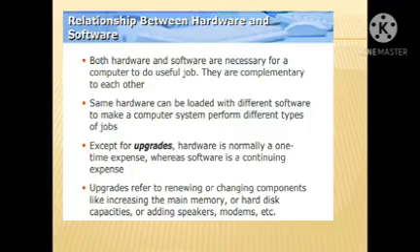Normally, hardware is a one-time expense, whereas software is a continuing expense, and you should upgrade the software as well as the hardware to increase the memory, to increase the hard disk, etc. Upgrades refer to renewing or changing components, like increasing the main memory or hard disk capacity, or adding speakers, modem, etc.